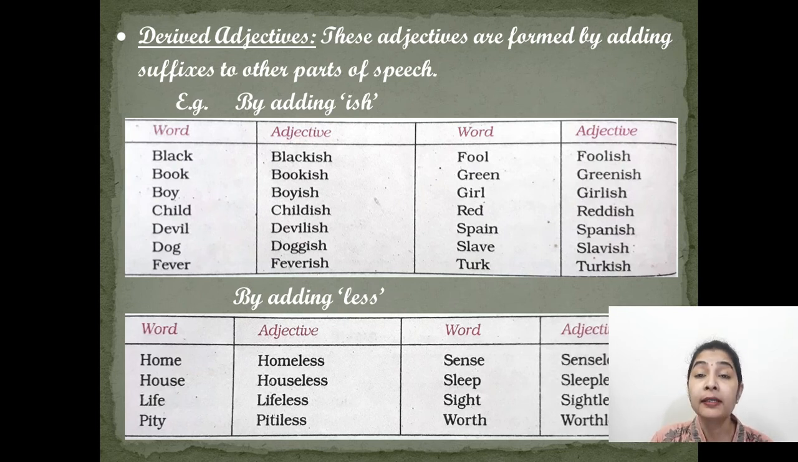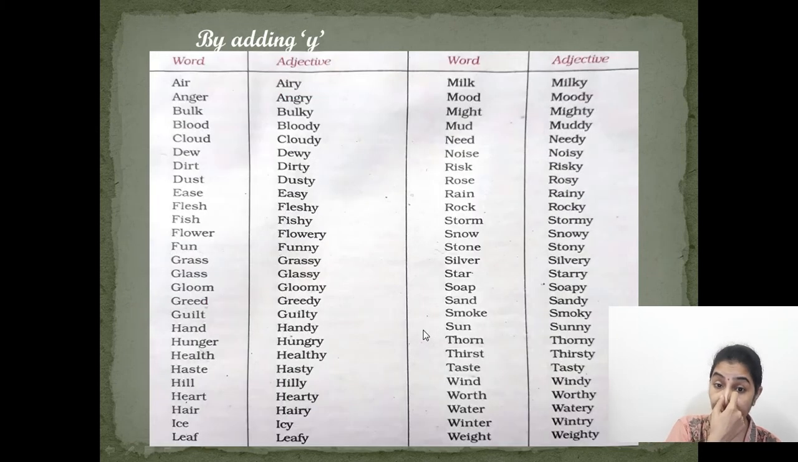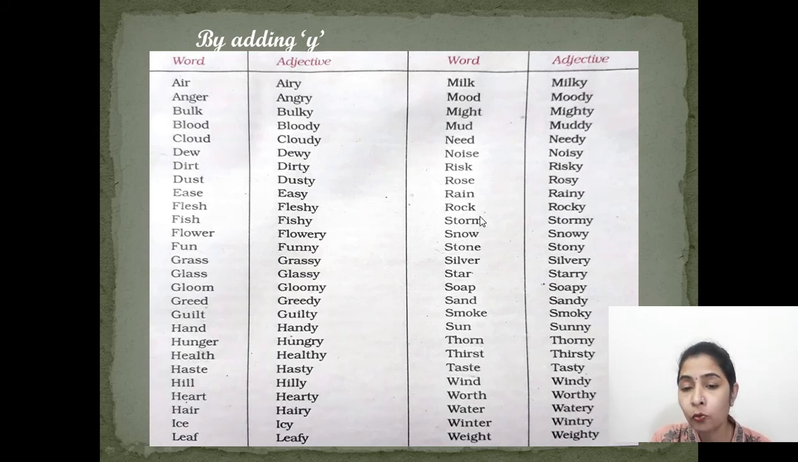Similarly, by adding less: home, homeless, house, houseless, life, lifeless, pity, pitiless, sight, sightless, sleep, sleepless. All these are adjectives which are formed by adding less to a word. Similarly, by adding y also we can form adjectives. Example, I'll just speak out a few. You can pause the video and go through all of them.